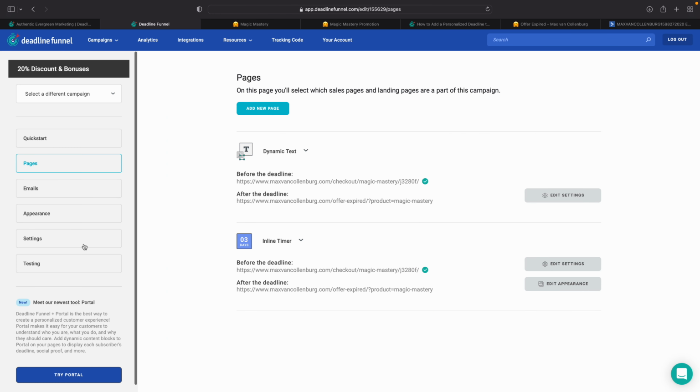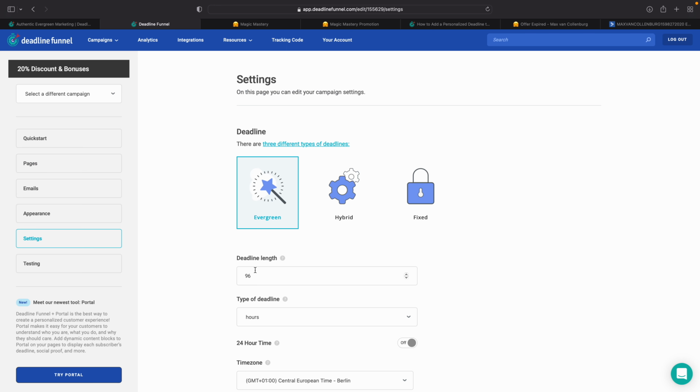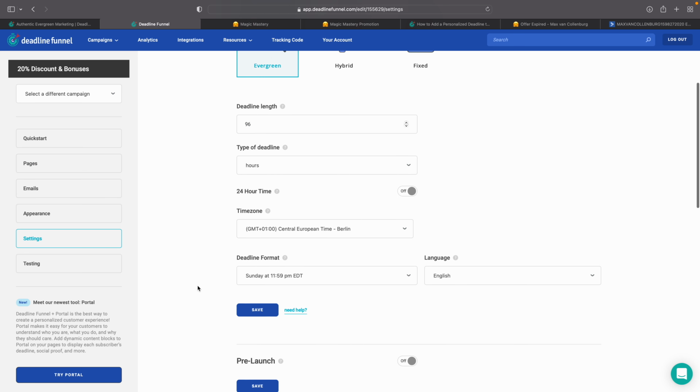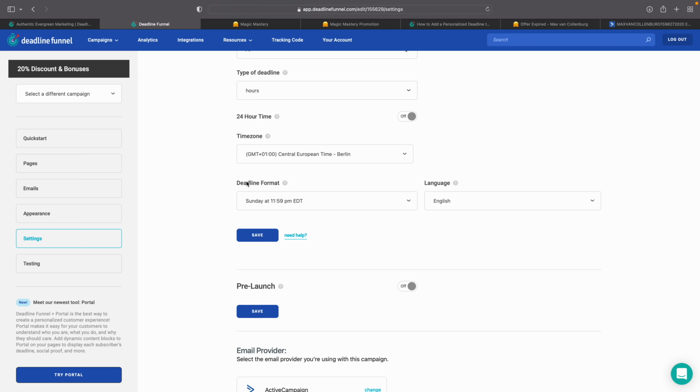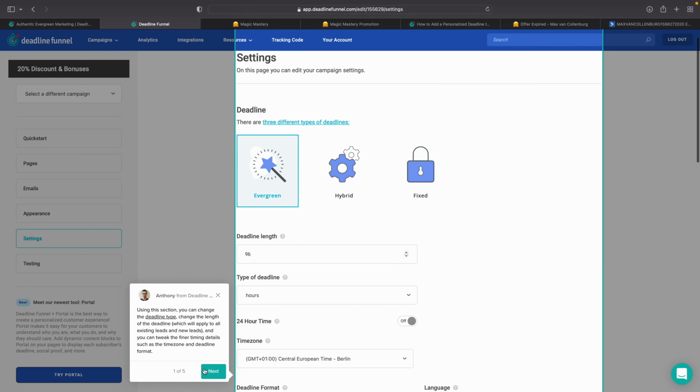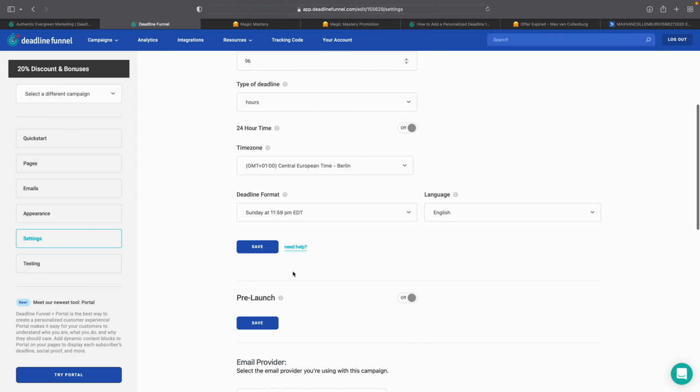And if you want, you can also change this format. So right over here, if you go to settings and then to the bottom, then here you see deadline format. So right now it says this whole text of, hey, Sunday at 11:59 p.m. I just want to change this to the day. So here, click save.